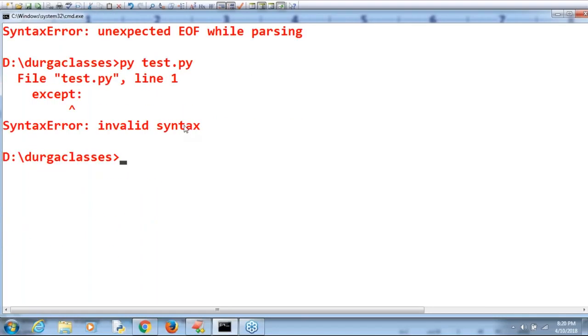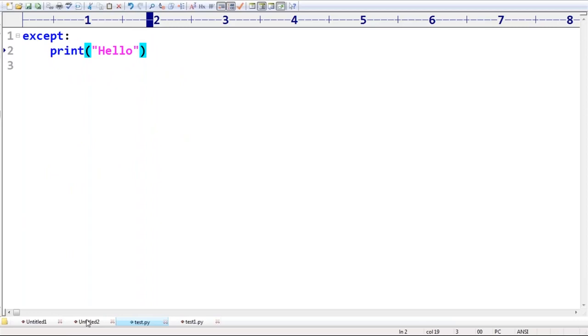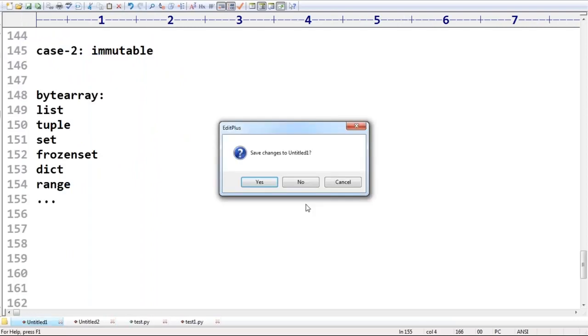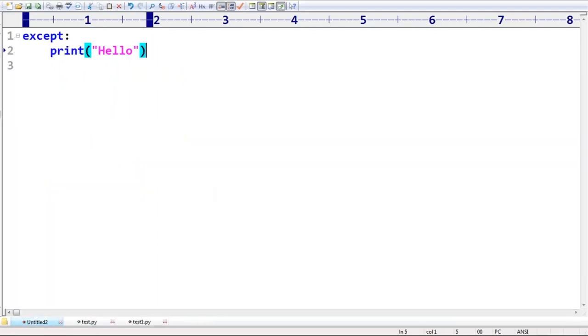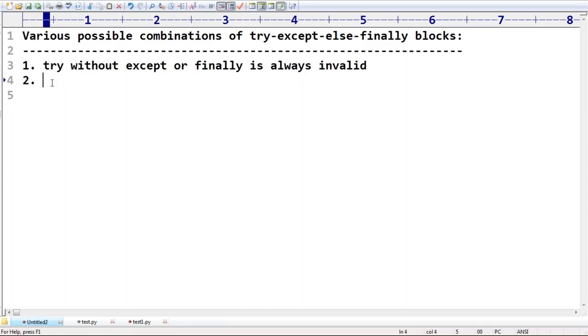Invalid syntax. That's why without a try, only an except block is not recommended. So second: without a try, except is always invalid.